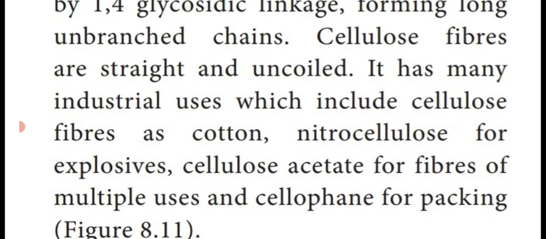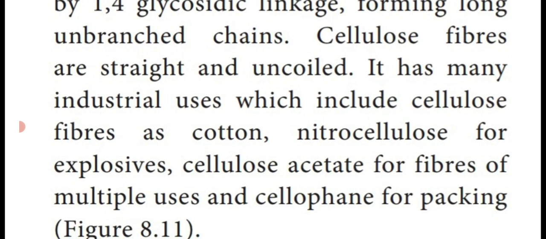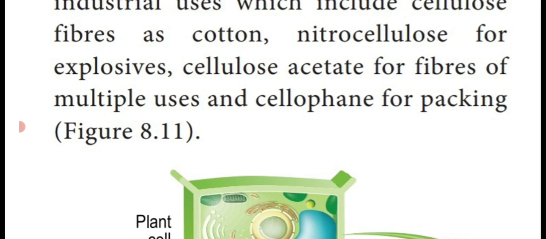These cellulose fibers are straight and uncoiled. It has many industrial uses: cotton, nitrocellulose for explosive material, cellulose acetate for fibers of multiple uses, and cellophane for packing. So these are all the different uses of cellulose.